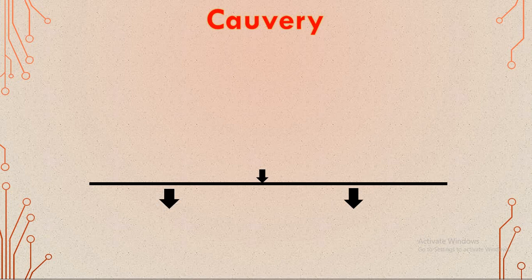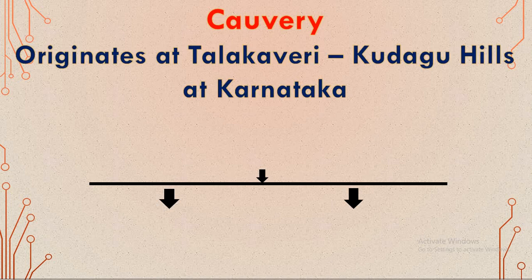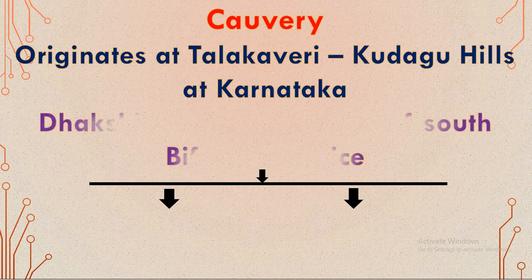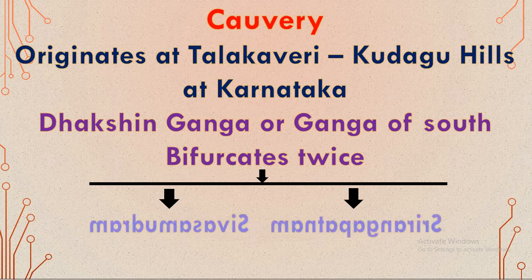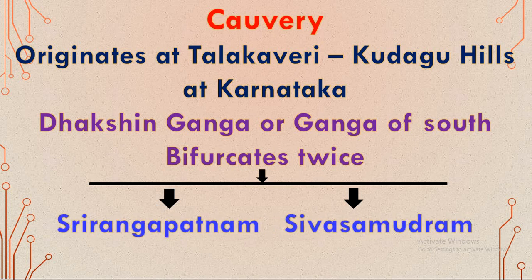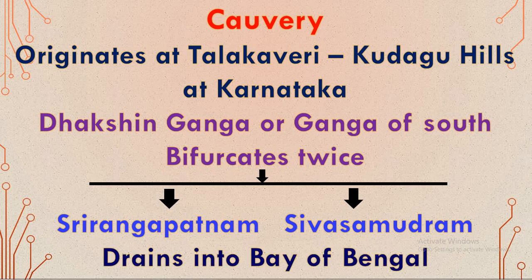The next and final peninsular river, that is, the South Indian river, is Kaveri. Kaveri originates at Talakaveri, in the Kodagu Hills of Karnataka. It is called Dakshin Ganga, or Ganga of the South. It gets different names, and it has a bifurcation twice, one at Srirangapatna and the other at Sivasamudram. Finally, this Kaveri also drains into the Bay of Bengal.